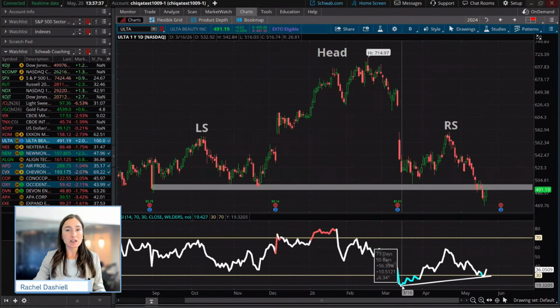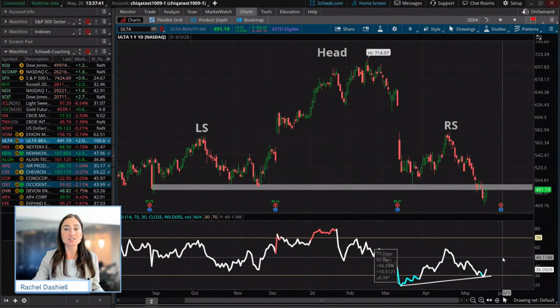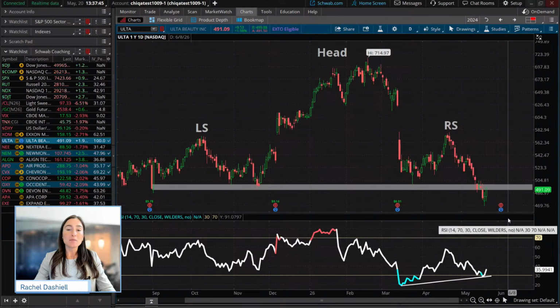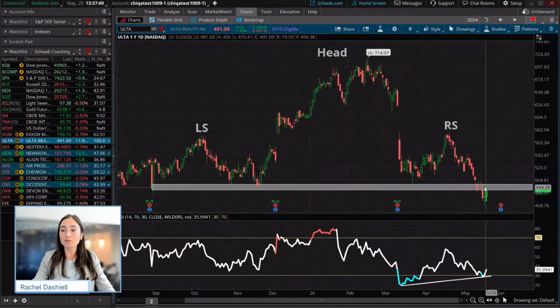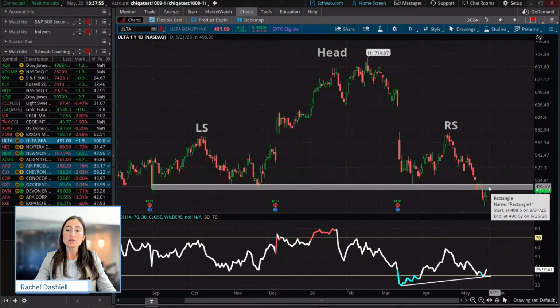The momentum indicator on the RSI actually made a higher low and is bouncing from some of those levels. So a trader will wait for confirmation for a decisive close above this prior neckline. So maybe they're looking for a 2% move, maybe a 3% move. I know in this class we talk about that 2% move quite a bit.